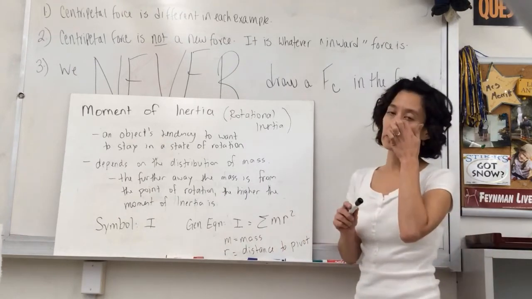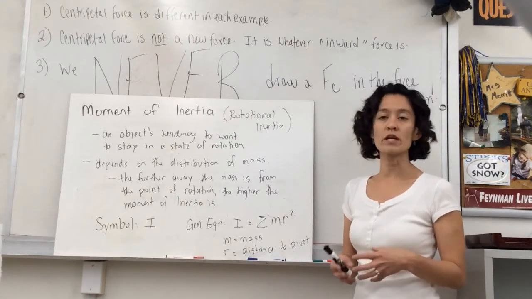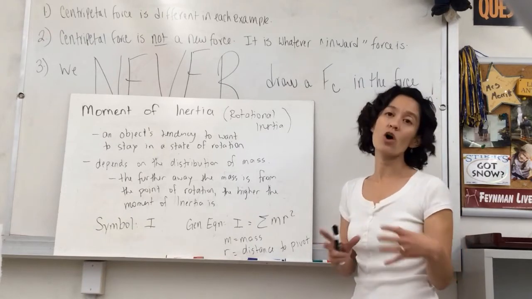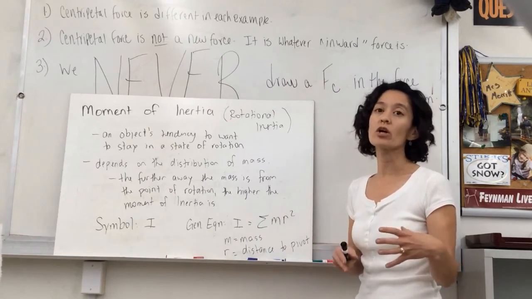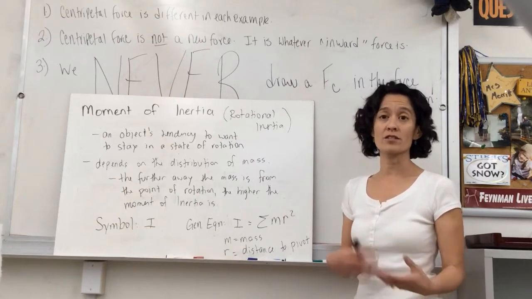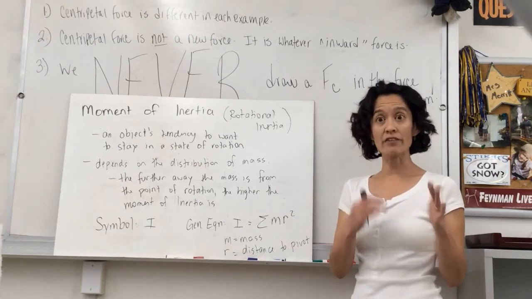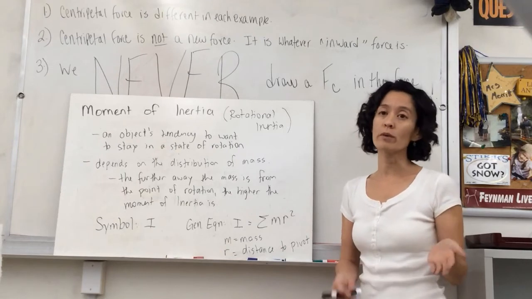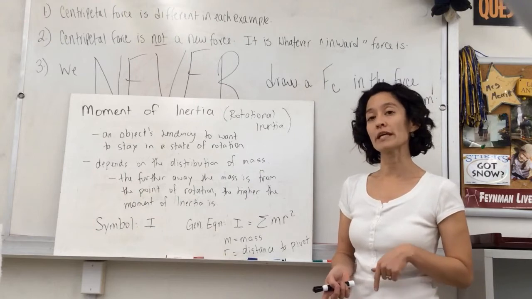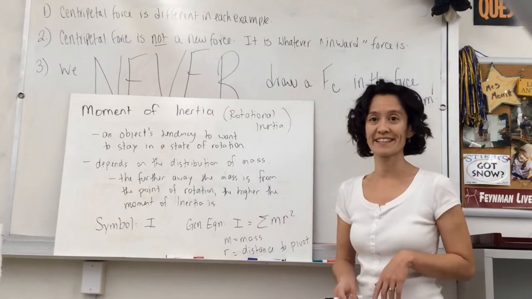Now, there are other specific objects, specific shapes, that have a very specific moment of inertia equation. When we get back into class, I will give you a glue-in that has all those shapes defined and what the equations are. You are not expected to memorize them. They will either be given to you or you'll be asked to solve for them. Your textbook also has that. So go ahead and save a place for a half-sheet glue-in that identifies common moments of inertia for specific objects. Then the video is going to shift into looking at some examples of moment of inertia calculations.